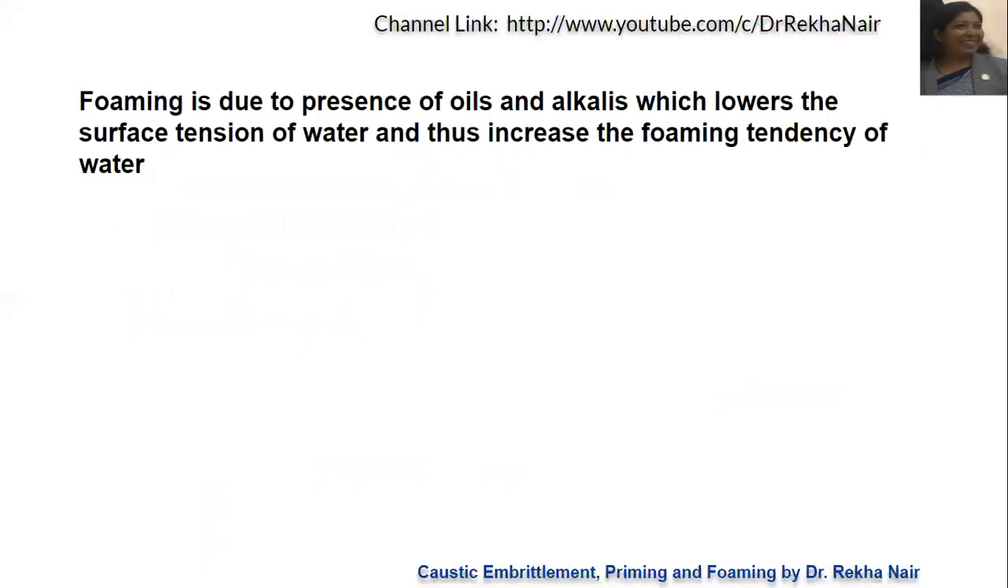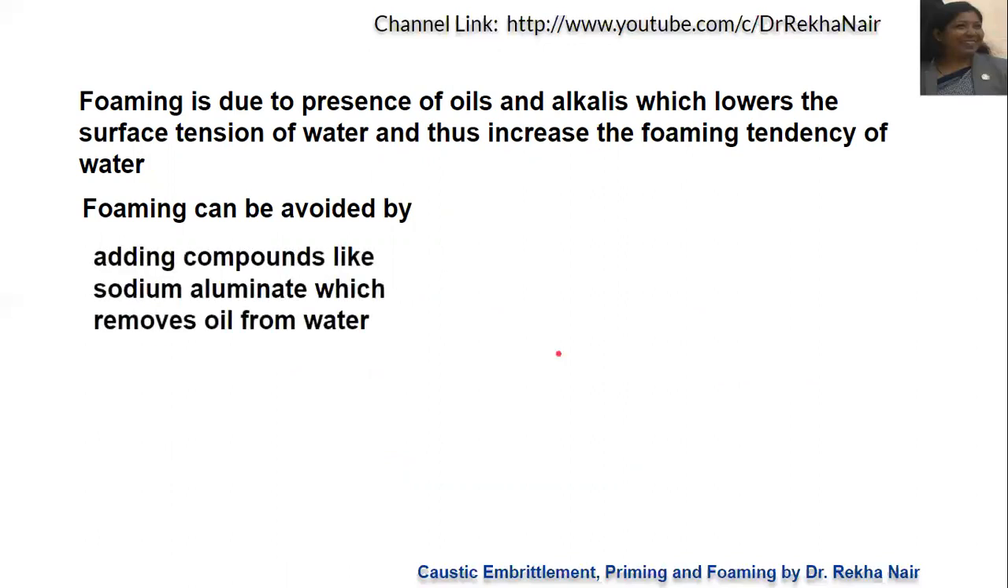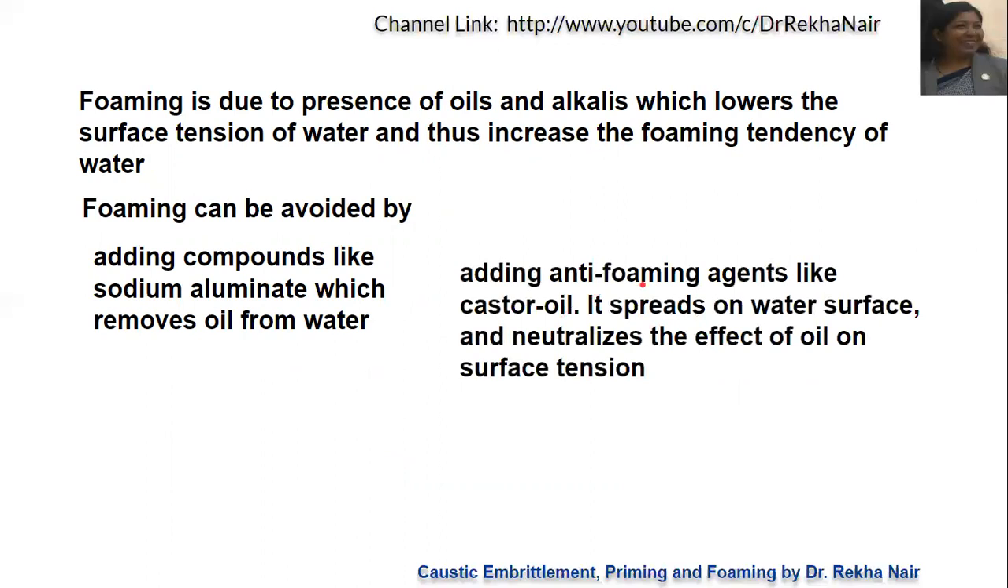Foaming is due to the presence of oils and alkalis, as I have already discussed, because it decreases the surface tension and there will be formation of lather. Now, foaming can be avoided by adding compounds like sodium aluminate, which removes oil from the water. Or we can add anti-foaming agents like castor oil. Castor oil spreads on the water surface and neutralizes the effect of oil on the surface tension. If there is no decrease in surface tension, there will not be any lather formation. And if there is less lather formation, it means we are able to control the foaming.